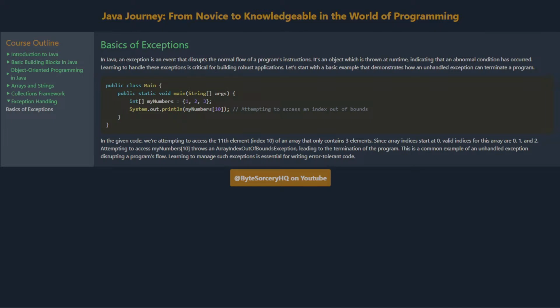In the given code, we're attempting to access the 11th element, index 10, of an array that only contains 3 elements. Since array indices start at 0, valid indices for this array are 0, 1, and 2. Attempting to access myNumbers[10] throws an ArrayIndexOutOfBoundsException, leading to the termination of the program. This is a common example of an unhandled exception disrupting a program's flow. Learning to manage such exceptions is essential for writing error-tolerant code.